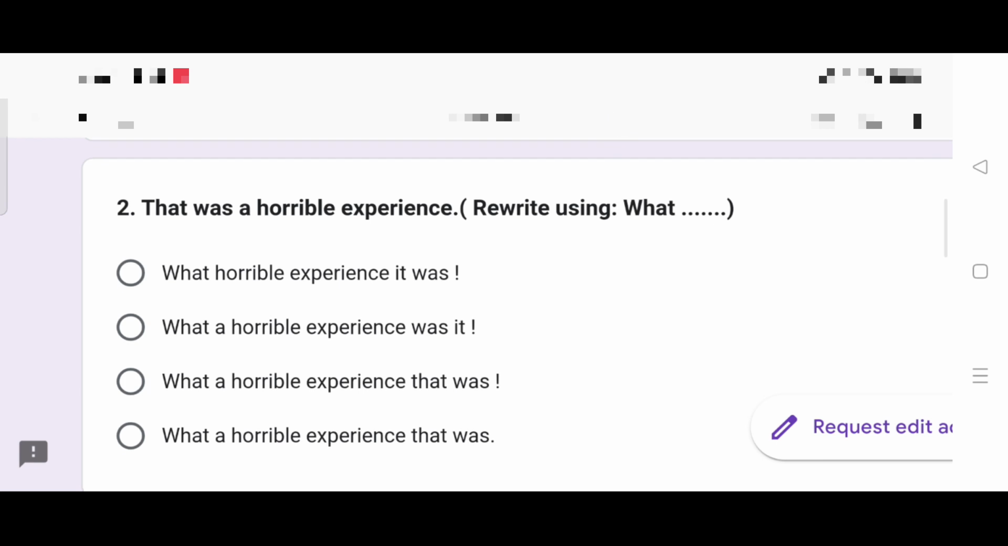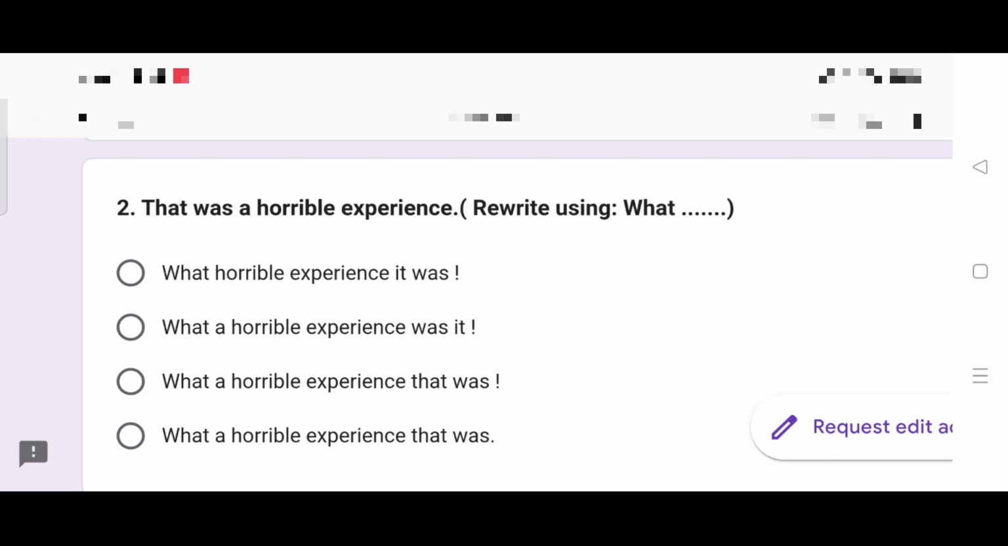That was a horrible experience. Rewrite using what. If you are asked to begin with what, the hint is that you must frame an exclamatory sentence. So your transformation of sentences: negative to assertive, assertive to negative, assertive to exclamatory, exclamatory to assertive. And we also have transformation of sentences from assertive sentences to interrogative sentences. Revise this chapter thoroughly. What a horrible experience it was.